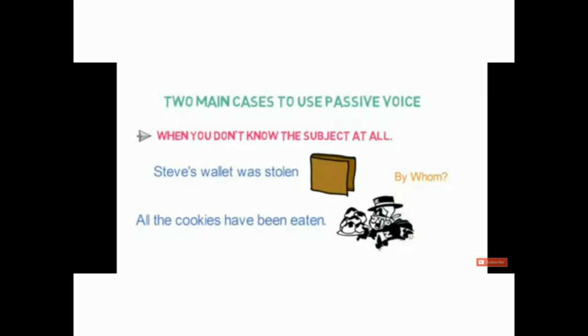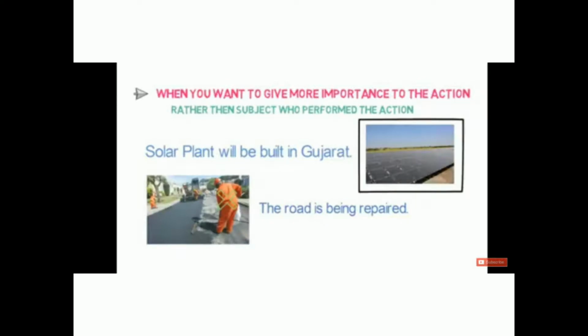So we'll use passive voice here. Second case is we use passive voice when we want to give more importance to the action rather than the subject who performed the action. For example, solar plant will be built in Gujarat, or the road is being repaired. Here, the repairing of the road is important rather than who is repairing.